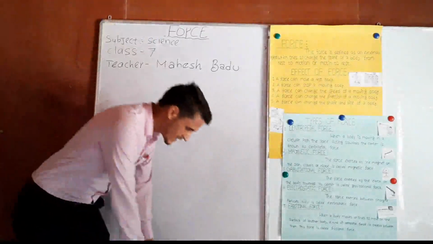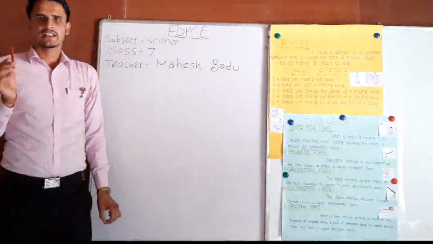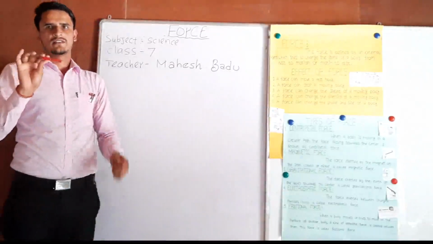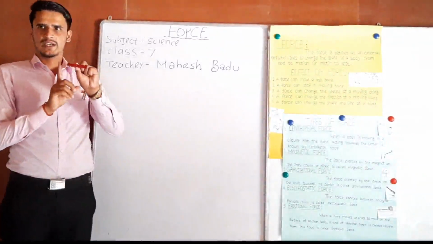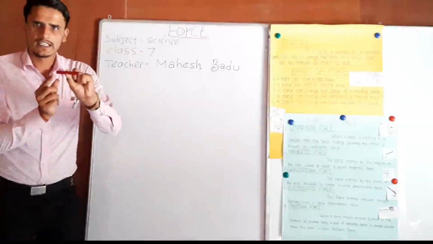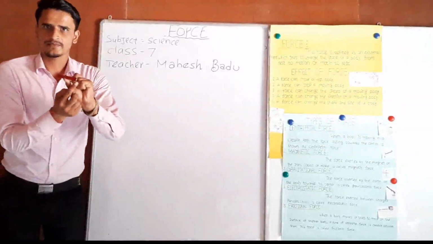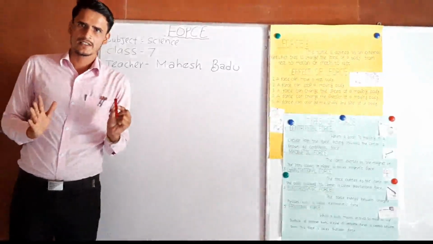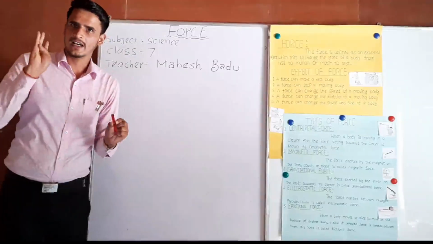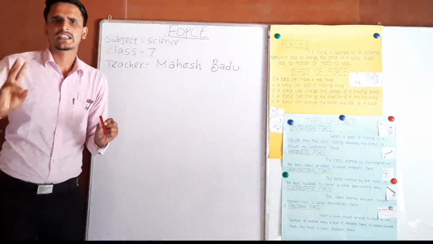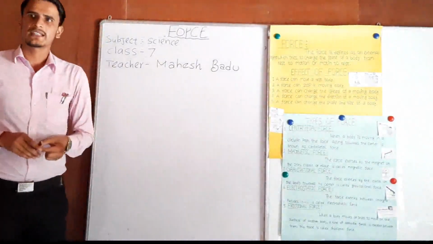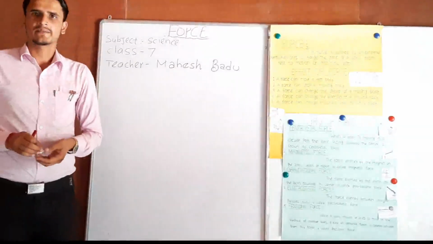Dear students, here I have a magnet. Have you seen a magnet? Yes. First, a magnet has two poles, the north pole and the south pole. A magnet has the capacity to attract magnetic substances like iron, cobalt, nickel, mainly metals. That is, a magnet can attract metals, which are called magnetic substances.